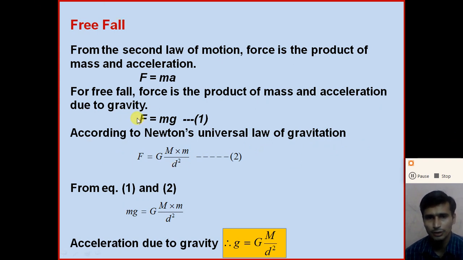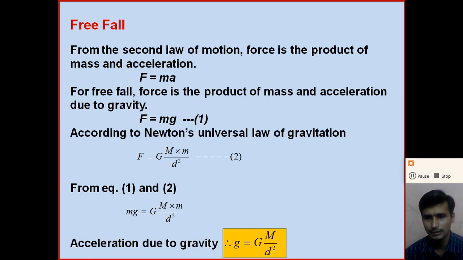So comparing these two equations, both of the force, right? We get from equation 1 and equation 2, F is equal to mg and F is equal to G capital M small m divided by d square. Compare these two equations, we get mg is equal to G capital M small m divided by d square. Here small m is cut out on both sides. We get the acceleration due to gravity, small g, is equal to capital G capital M divided by d square. So that is the mathematical formula of the acceleration due to gravity at a distance d from the earth.